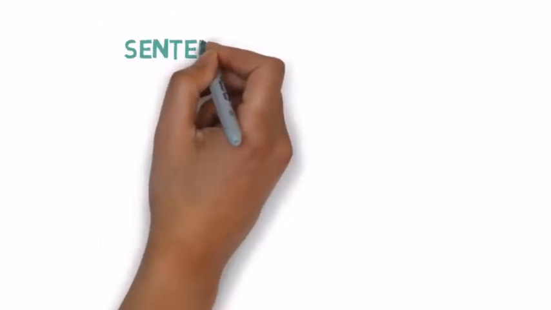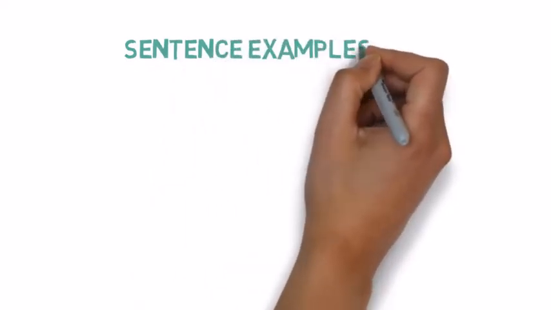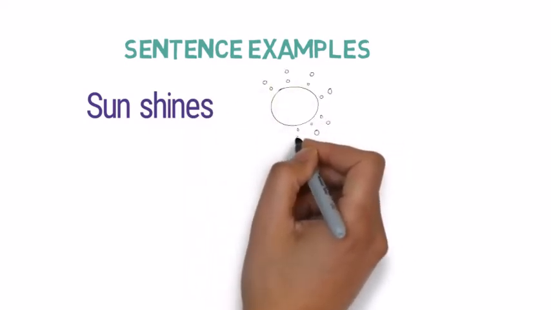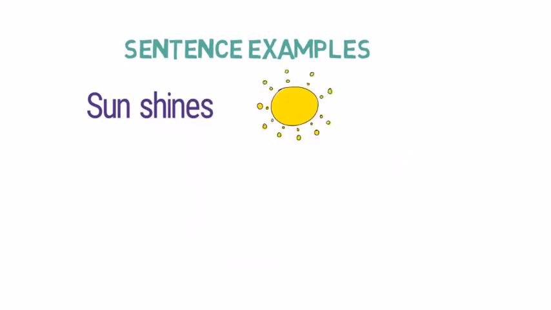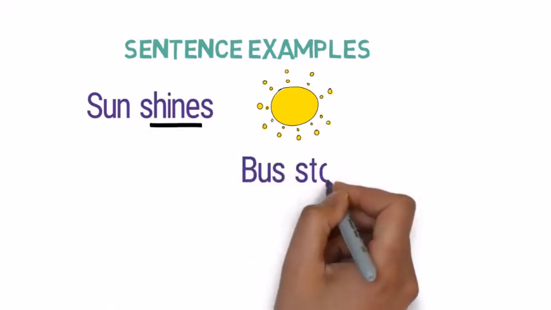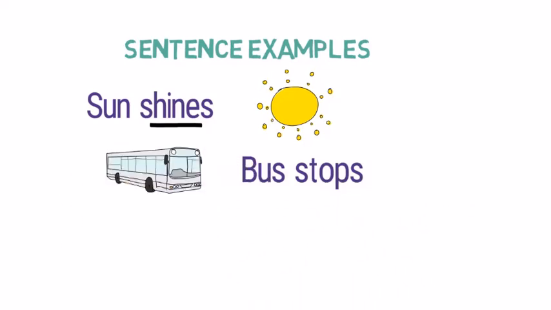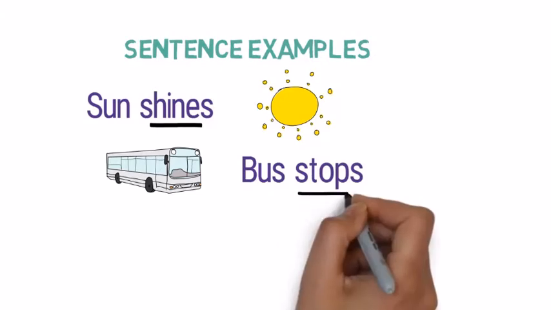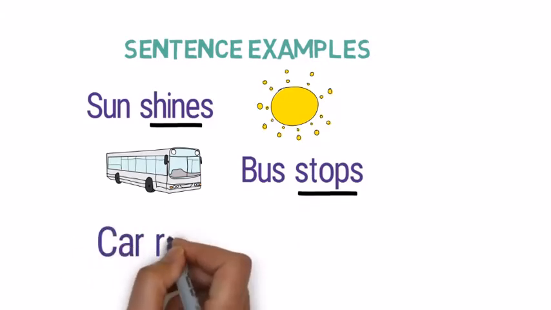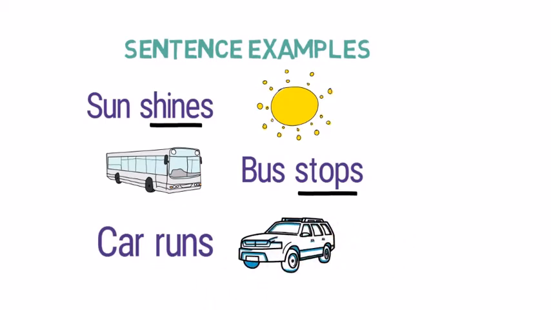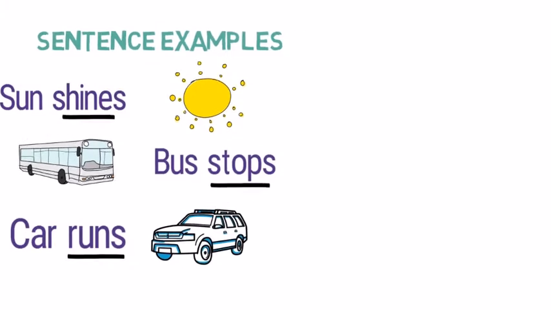Let me give you some sentence examples of them. Sun shines. Here, what is the activity of sun? It is shining. So, shines is a main verb here. Bus stops. Here, what is the action bus performs? It is to stop. So, stops is a main verb here. Car runs. Here, what is the activity or action performed by the car? It is running. So, run is a main verb here.